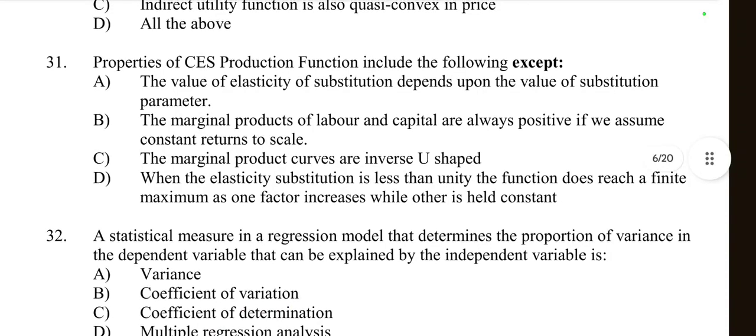Then come to question number 31. Properties of CES production function include the following except. So which is not included in CES production function? Constant elasticity of substitution production function.